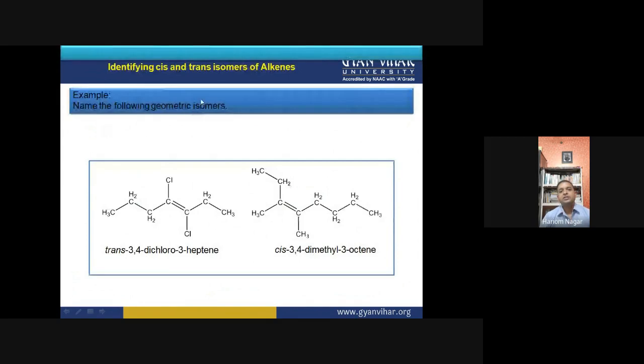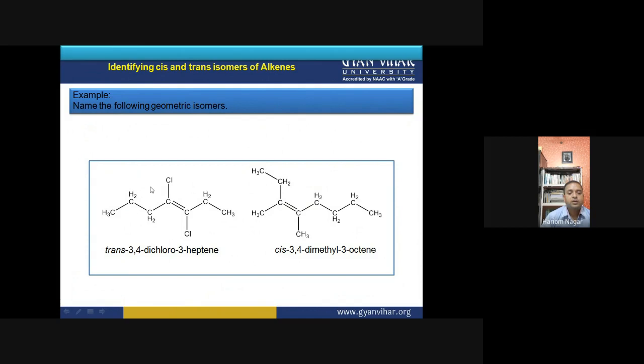Now, identifying the cis and trans isomer of alkene. How can we identify the cis and trans isomer? Which is this? This is the trans isomer. This is the cis isomer. How can we identify? On the basis of the arrangement of the groups at the doubly bonded centers. These are doubly bonded carbons, and the first priority group at this center is above the plane, and this is also the first priority group, chlorine, and it is below the plane.